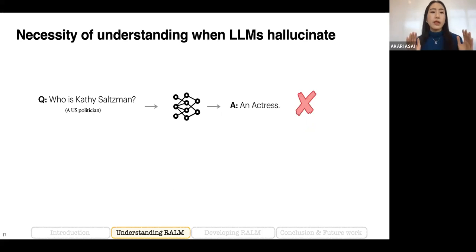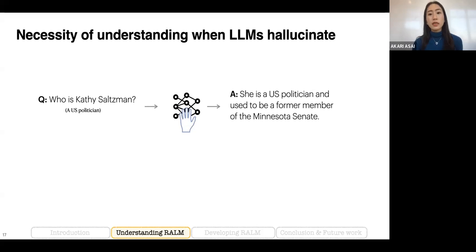And also, if the current language models fail to answer correctly, what are the best approaches to fix those issues? We want to fix these errors so that the language model can output more reliable generations, even for the cases where the current models fail.